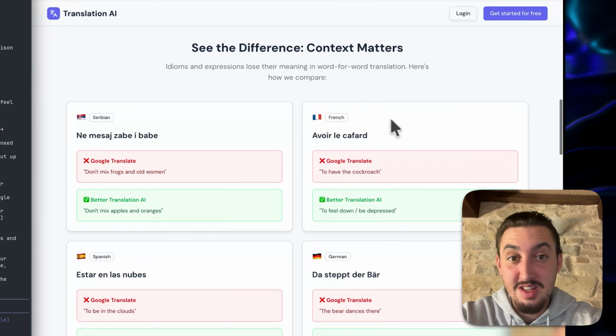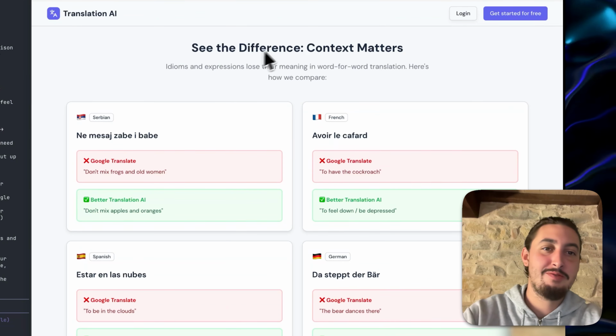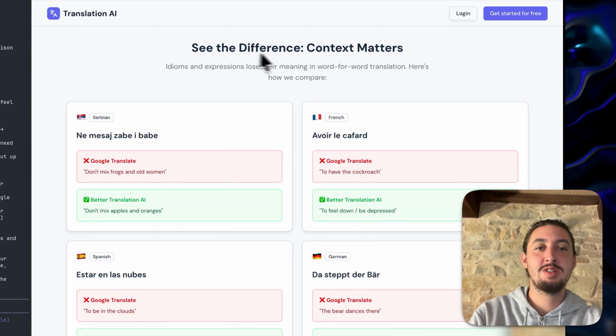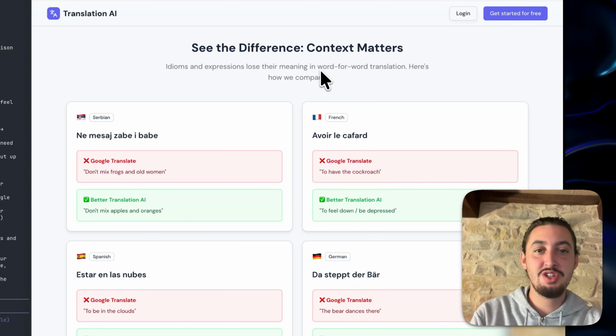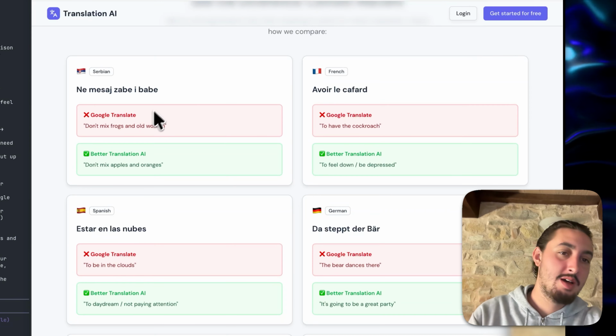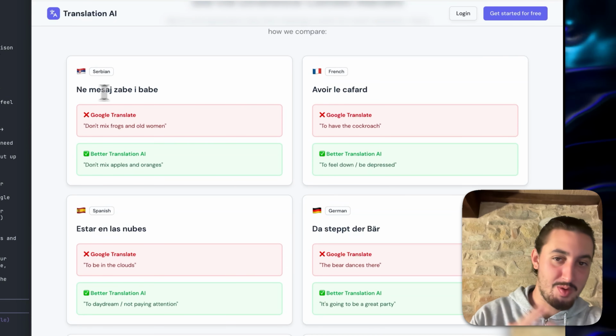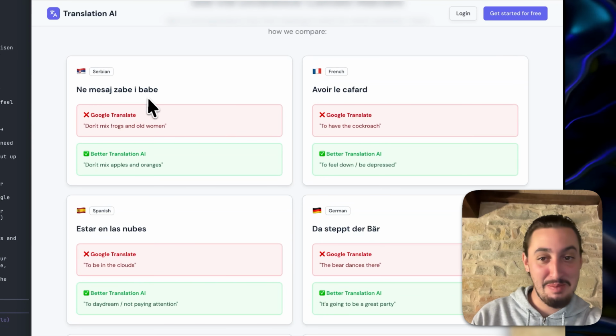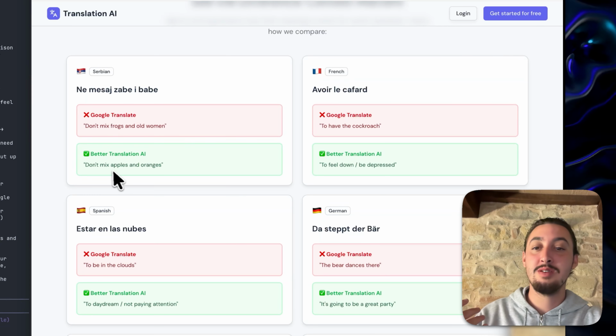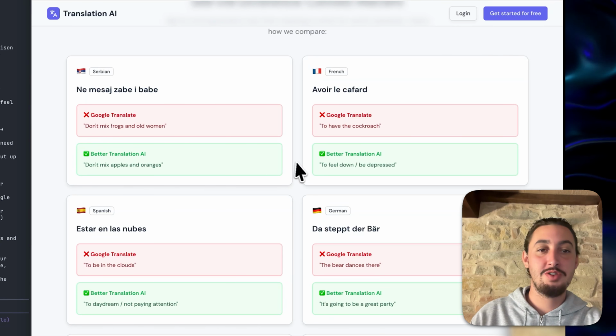All right, there we go. So we got this section now and it shows, see the difference, context matters, idioms and expressions lose their meaning in word-for-word translation. Here's how we compare. Excellent. Look at this. So we got the one that I understand, which is don't mix frogs and old women. Better translation AI, don't mix apples and oranges.